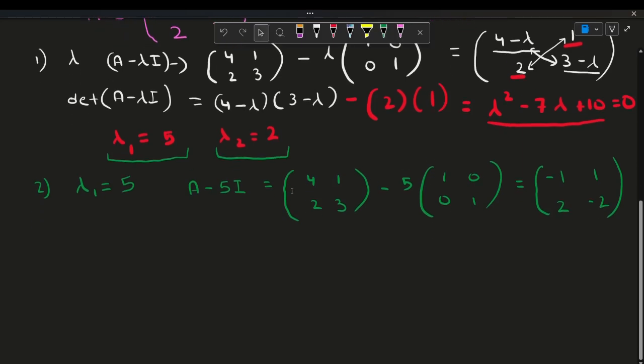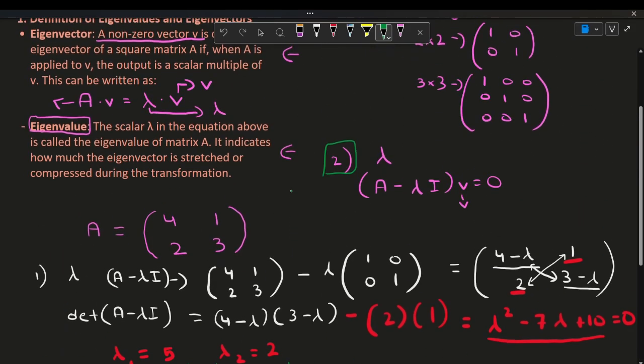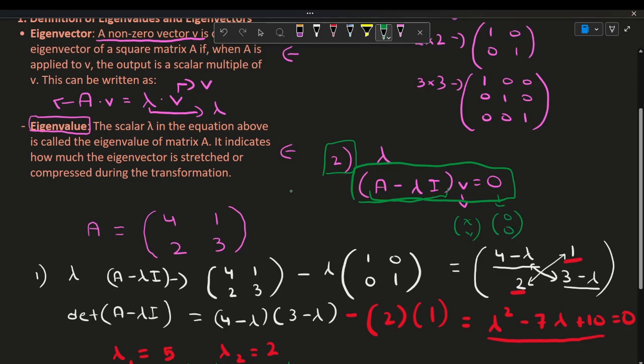So now if we equate this to 0, after multiplying it with v, so you have [negative 1, 1; 2, negative 2] times v, which is x, y, is equal to 0, 0. We don't know what v is, so we're just writing it as x and y. Let's go back up. We can clearly see that here, this is our equation. So we know what A minus lambda I is. We don't know v, so we're writing it as xy. And 0 is just our 0 vector, which is 0, 0.